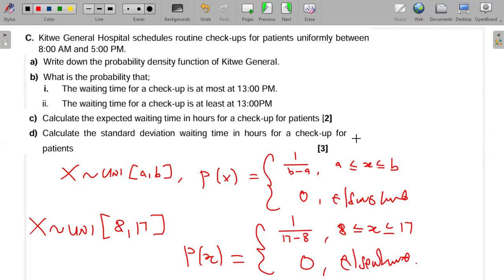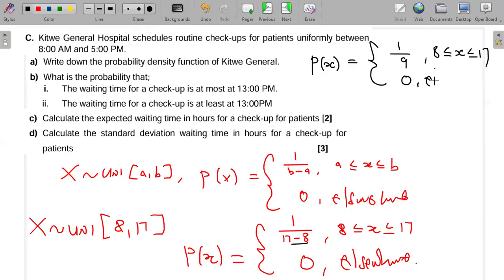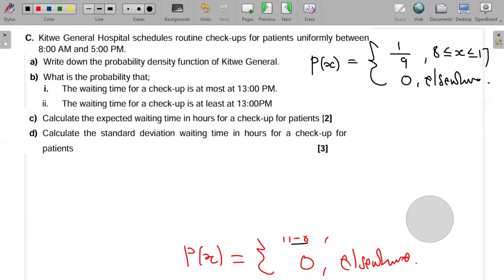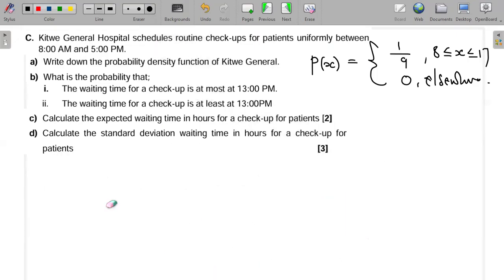So I can even write it somewhere here. I'm just going to write P of X, or F of X, is the same: 1 over, what is 17 minus 8? That will be 9. So that is if X is between 8 and 17, then 0 elsewhere. Okay, so that is the answer on question number A.